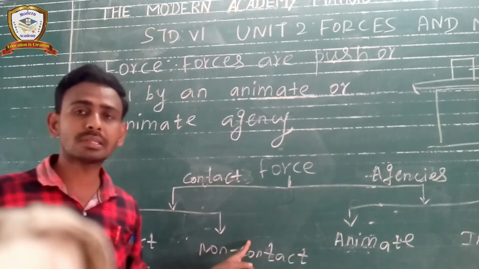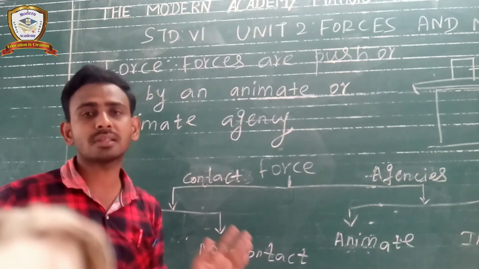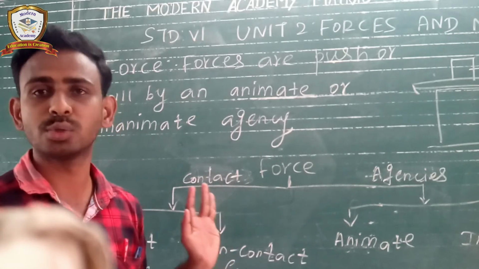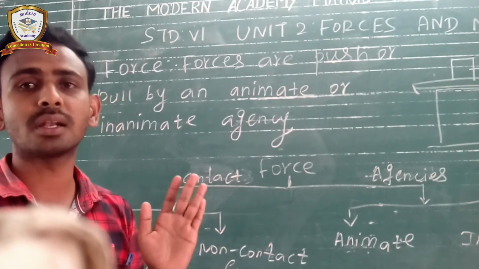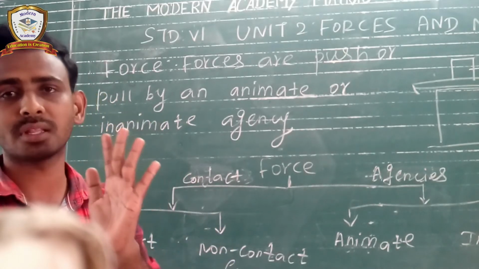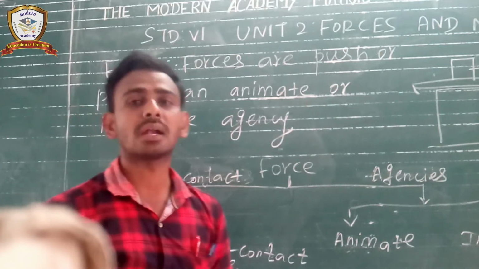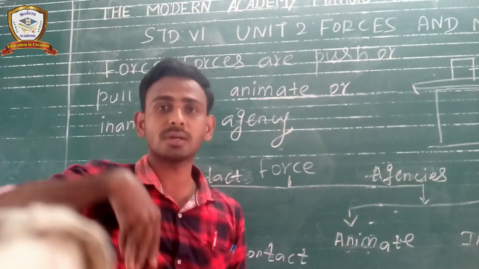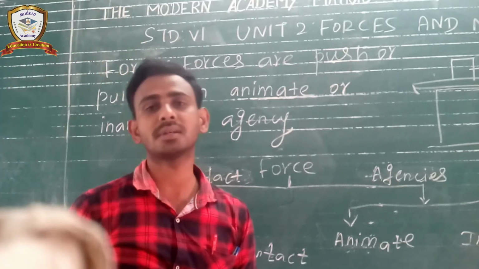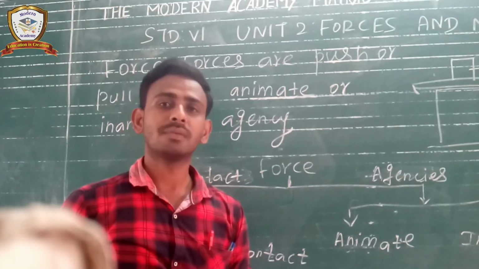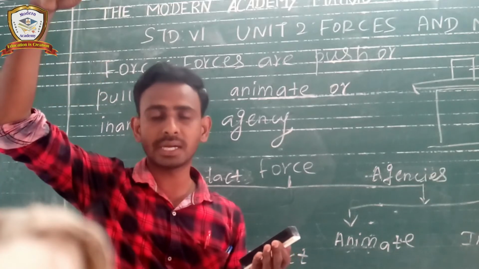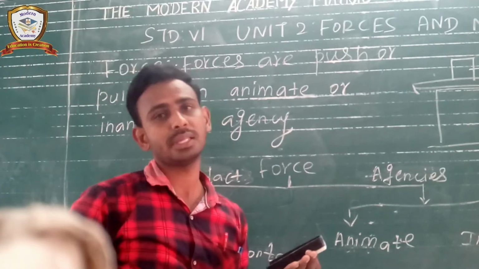Another one is non-contact force. That means without giving any external touch to the object, that object automatically moves from one place to another place. For example, consider a coconut tree. How does the coconut fall down from the top part? We are not applying any external touch. Automatically the coconut falls down towards the earth.